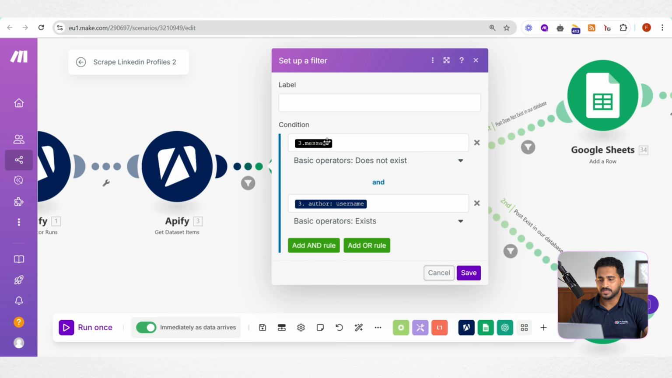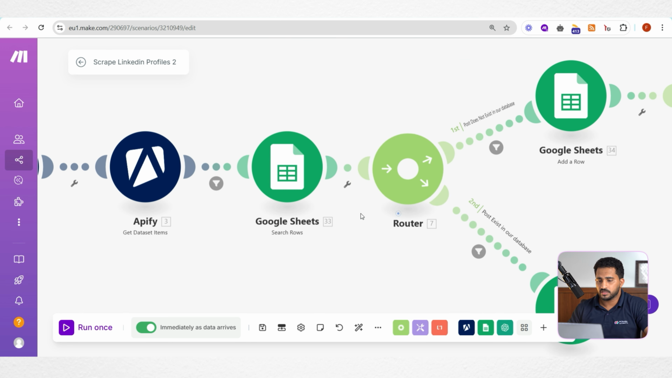Here the message does not exist. That means if the profile does not have any post yet, then we will get a message variable here. So if there is any post, we will not get this message variable. So that's why we are applying this does not exist filter here. And this variable author username, this will exist if the latest post is an own post, not a reshare or something. That's why we set this filter too.